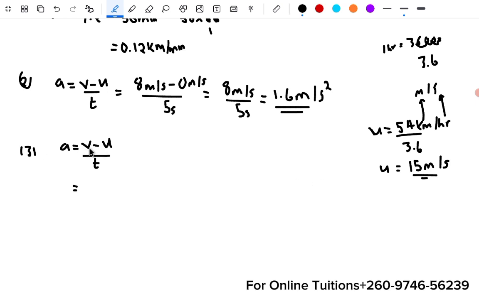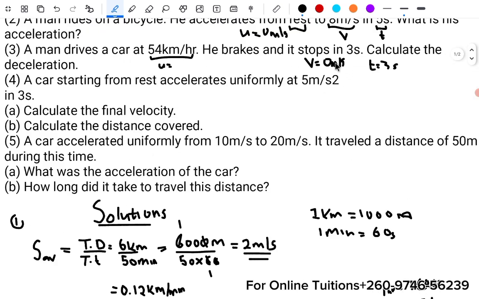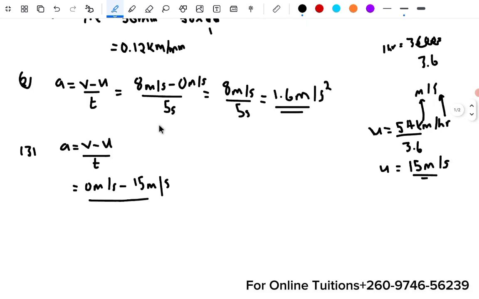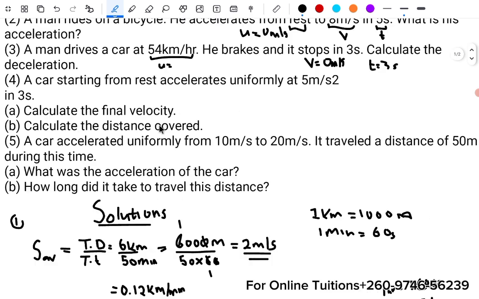So now we have our final velocity. Remember the car is stopping, so it's 0. So your final is 0 meters per second minus your initial, which is 15 meters per second, over the time, which doesn't change, 3 seconds.